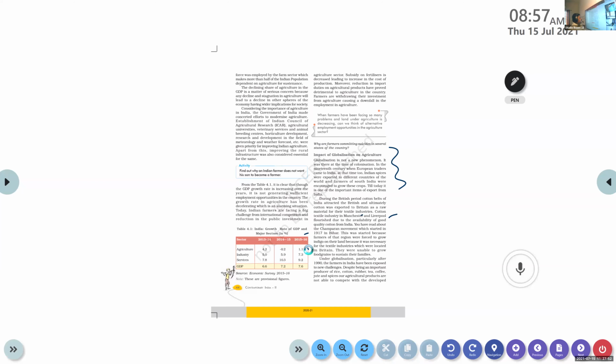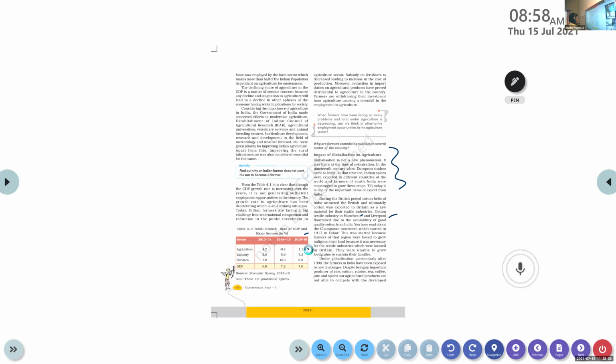1917. This was started because farmers of that region were forced to grow indigo on their land because it was necessary for the textile industries which were located in Britain. They were unable to grow food grains to sustain their families.